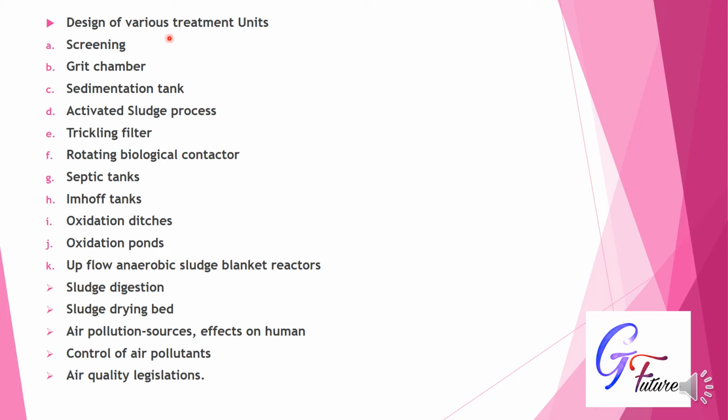Next is the design of various treatment units, that is screening, grit chamber, sedimentation tank, activated sludge process, trickling filter, RBC, septic tank, Imhoff tank, oxidation ditches, oxidation pond, upflow anaerobic sludge blanket reactors, that is UASB reactor. Then sludge digestion, sludge drying bed, air pollution, control of air pollutants, air quality legislations.